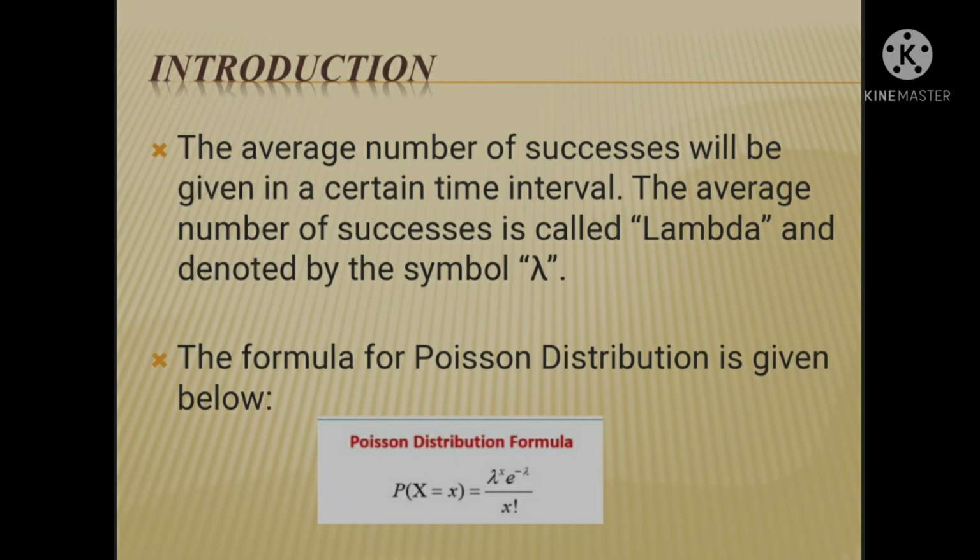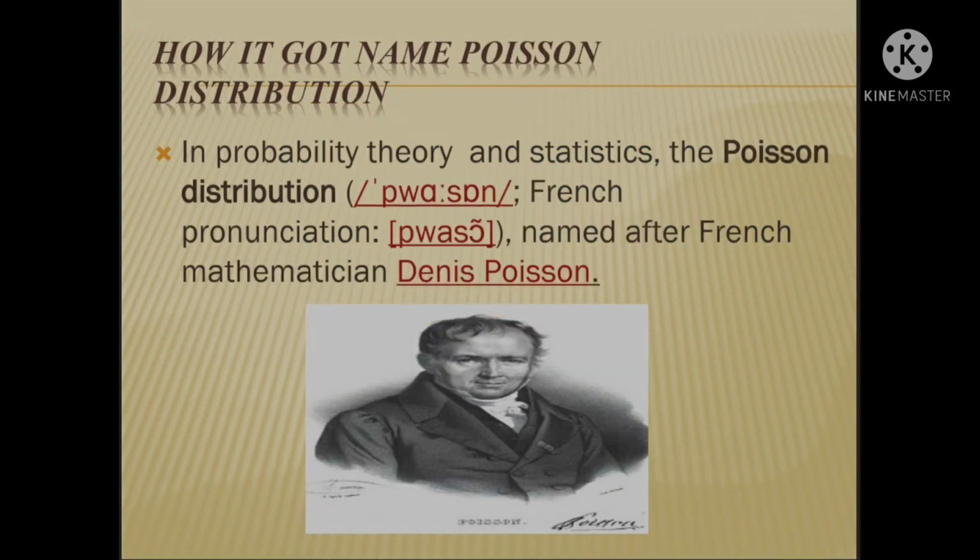The formula for Poisson distribution is given: P(X = x) = e to the power of minus lambda, lambda to the power of x, divided by x factorial. Here lambda is the average number, x is a Poisson random variable, e is the base of the natural logarithm and e is approximately 2.71828. Now moving on to the next slide, how it got named Poisson distribution.